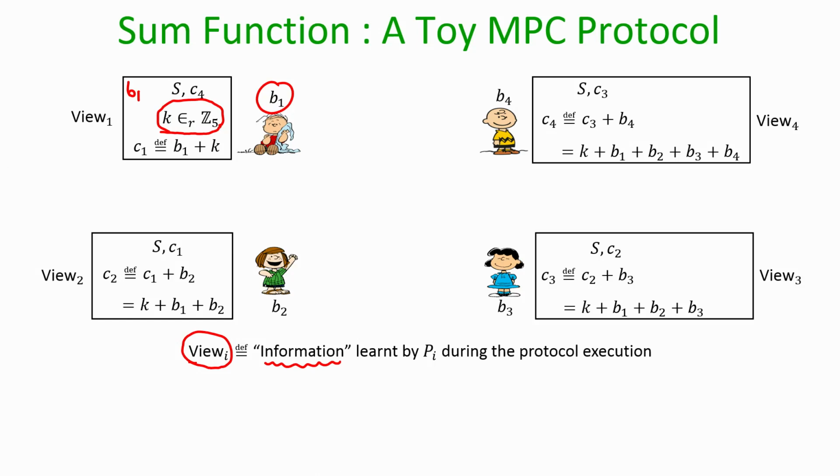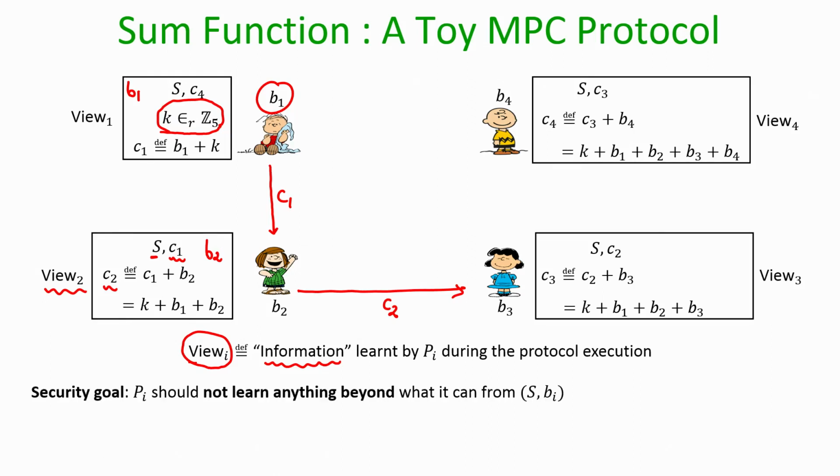So, for instance, if I consider party number 2, his view will be: it is learning the final sum, it would have received the ciphertext C1. So, that is why C1 is a part of its view, and it would have communicated C2 to the other party. So, that is why C2 is a part of its view, and B2 also will be a part of its view, because that is its own input.